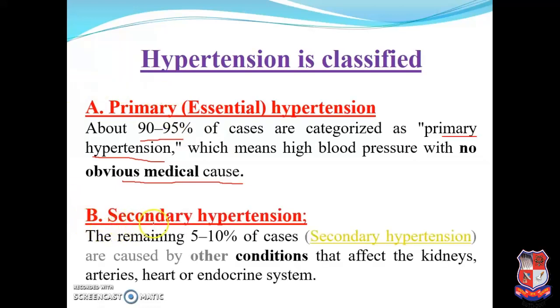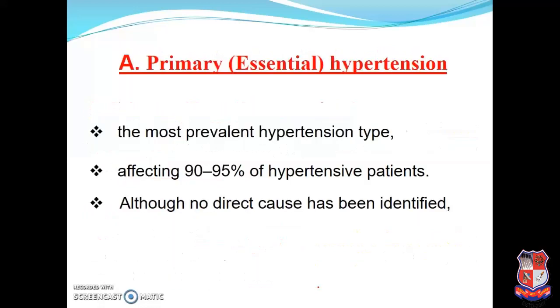The second variety is secondary hypertension. The remaining 5 to 10% of cases suffer from the secondary type, mainly caused by conditions that affect the kidney, arteries, heart, or endocrine system. So these are the four most responsible causes for producing the secondary type of hypertension.